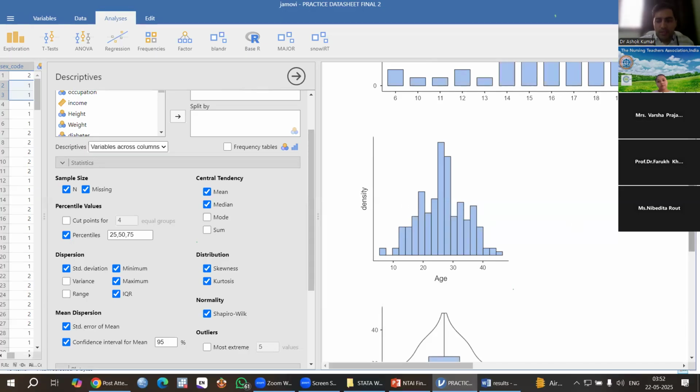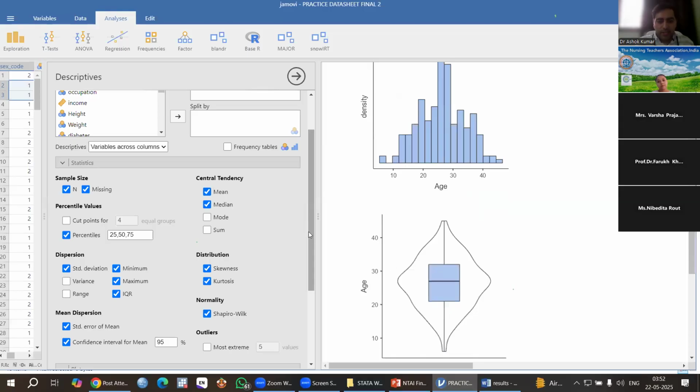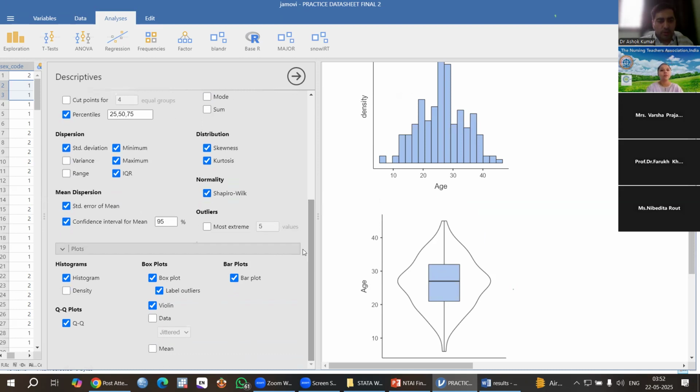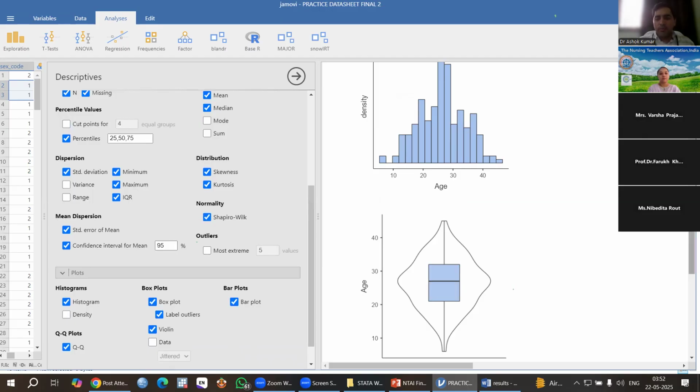Shapiro we have done, and if I want to check any outlier, then I just click on outlier. We can get it, there is no problem. Outlier most extreme I can get, just click, then you can see if you want to see. But for me, age is normally distributed.